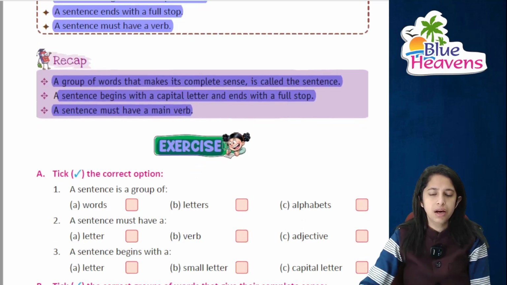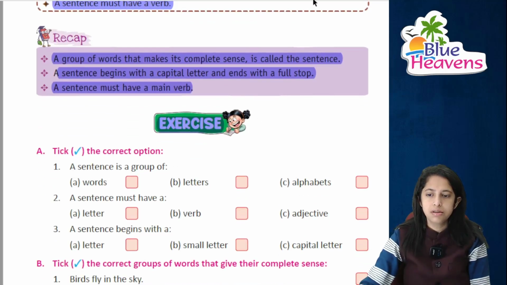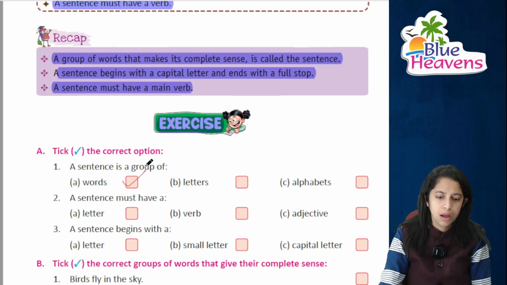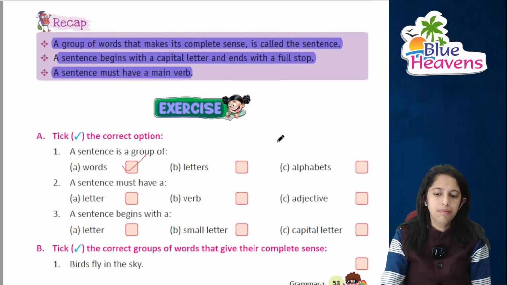Moving on to the exercise, first we'll be doing the correct answers. The first is, what is a sentence? A sentence is a group of words, right? A sentence must have a verb, एक verb होनी चाहिए, right? And a sentence always begins with a capital letter, right?